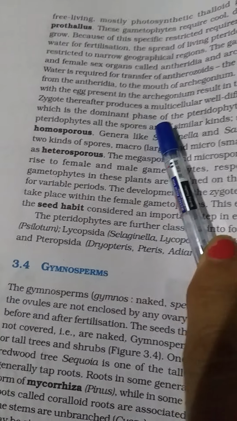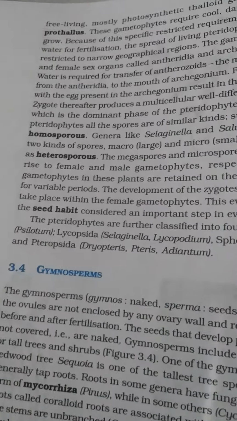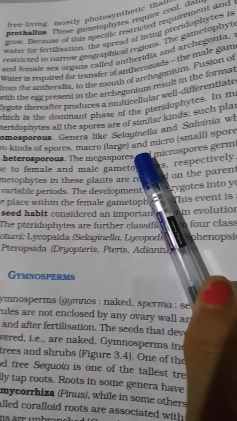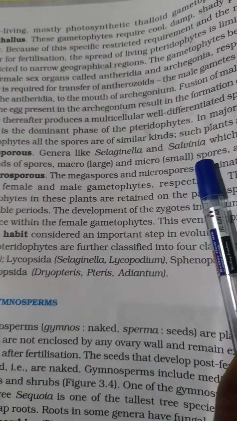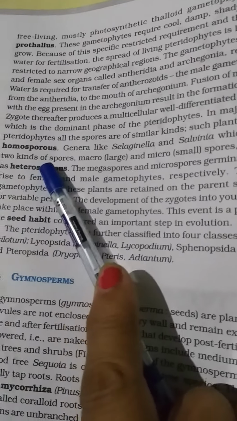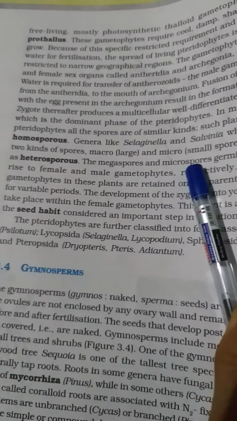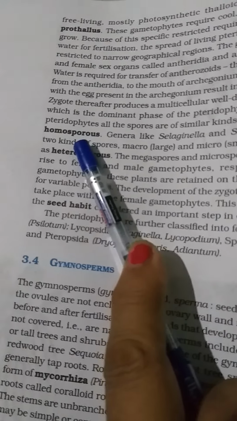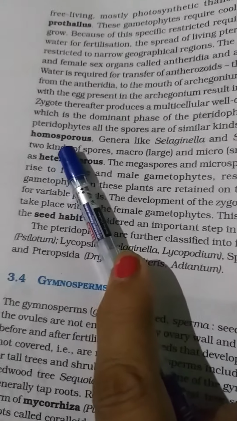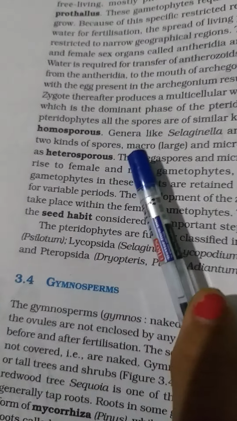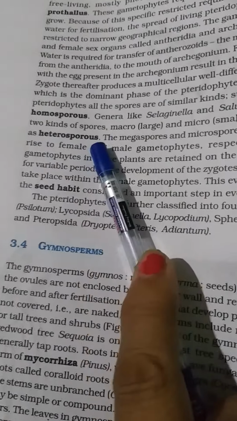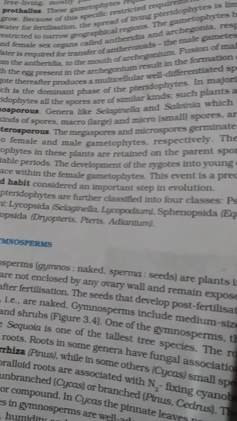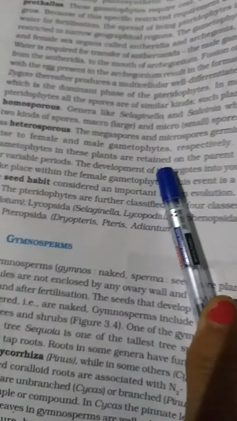Now which is the dominant phase of the pteridophyte? The sporophyte. In the majority, they are homosporous. Homosporous means producing the same kind of spores. Examples, Selaginella and Salvinia, which produce two kinds of spores, macro and micro, and that is known as heterosporous. That means the plant may be homosporous, producing only one kind of spore, or it may be producing megaspores and microspores. Selaginella is an example of heterosporous. Megaspores and microspores germinate and give rise to female and male gametophyte respectively.